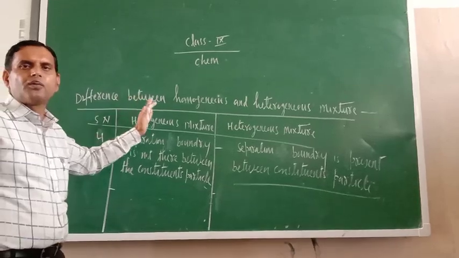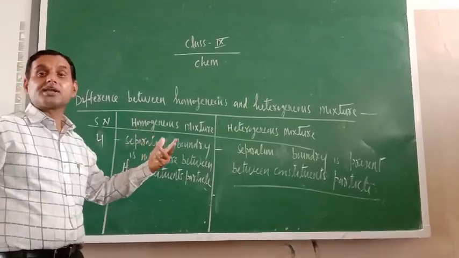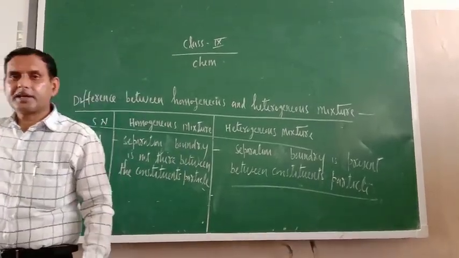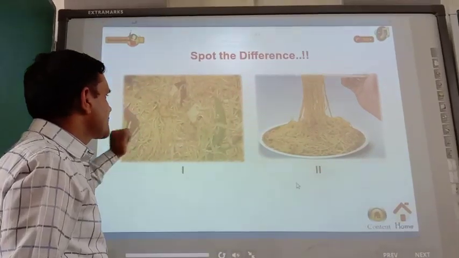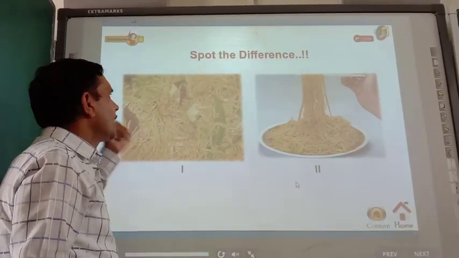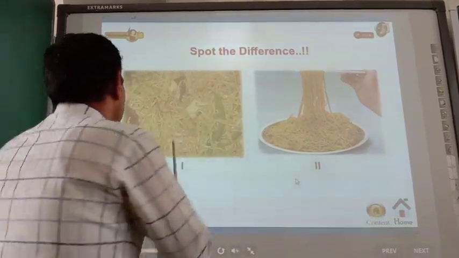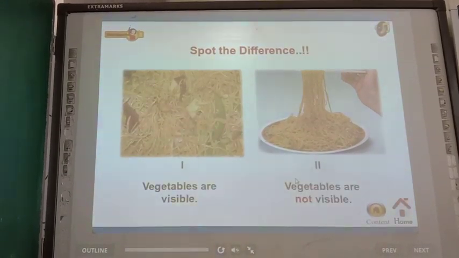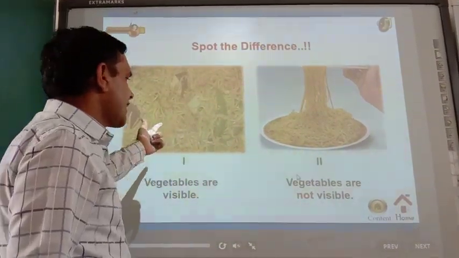The examples of homogeneous and heterogeneous mixtures you have already written. For better understanding, let us have one activity. Dear cadets, just see what this is. Noodles. In this there are two types of noodles. Vegetables are mixed in the noodles.